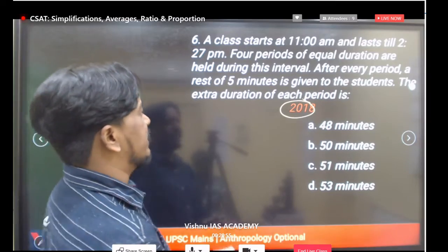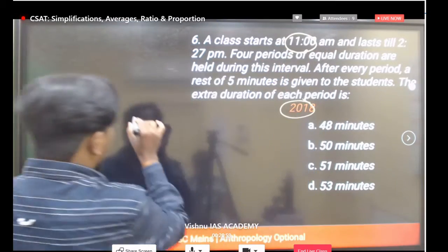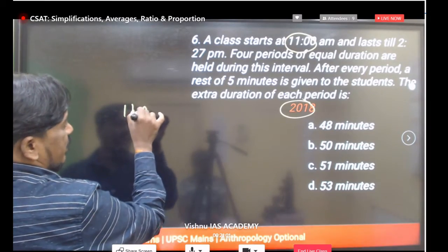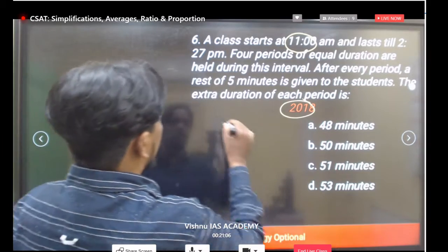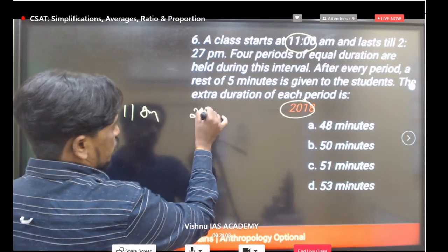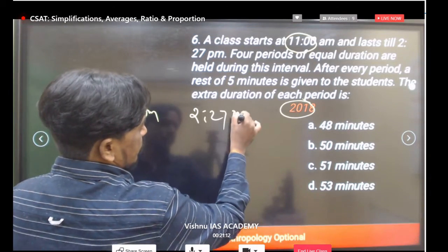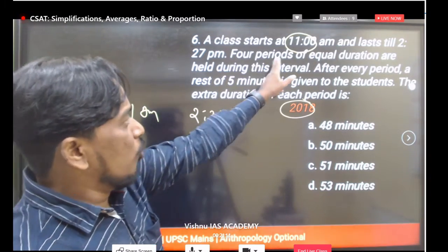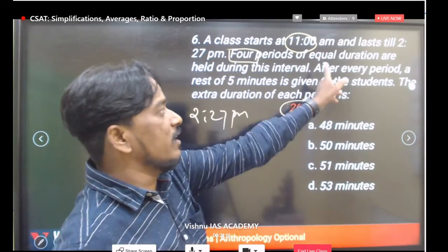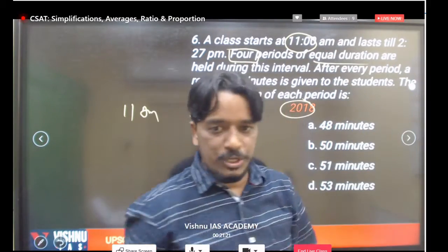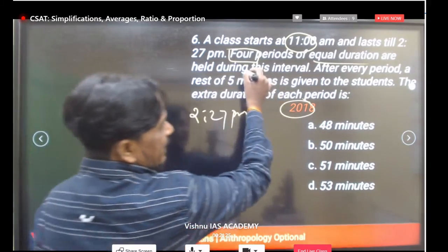Now simple, what data do we have here? A class starts at 11 a.m. exactly, and lasts till 2:27 p.m. There are total 4 periods of equal duration. Every period has equal duration, held during this interval.